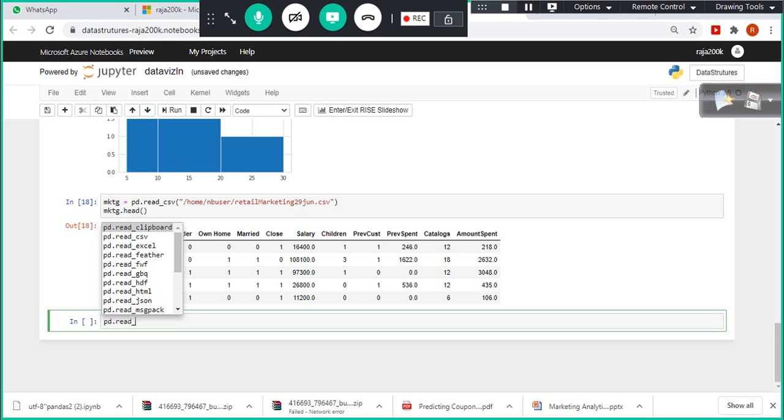Instead of uploading it as a .csv file, since I uploaded an XLS file, I could have used read underscore excel. Okay. And similarly, different types of files are available, like Parquet, which is one of the popular file formats. This is the one used in the Hadoop system.